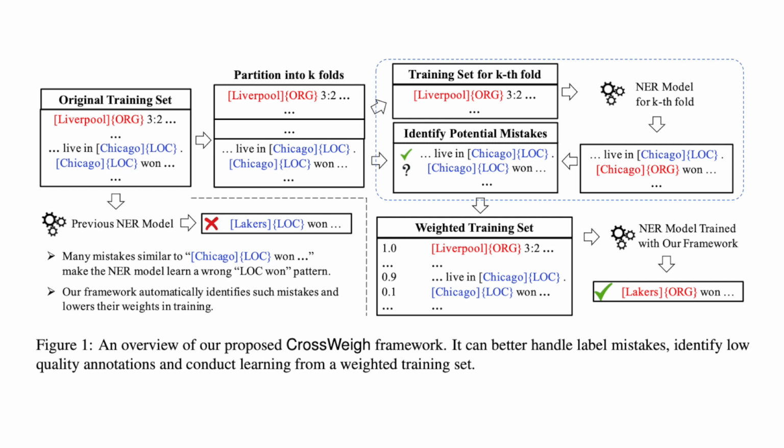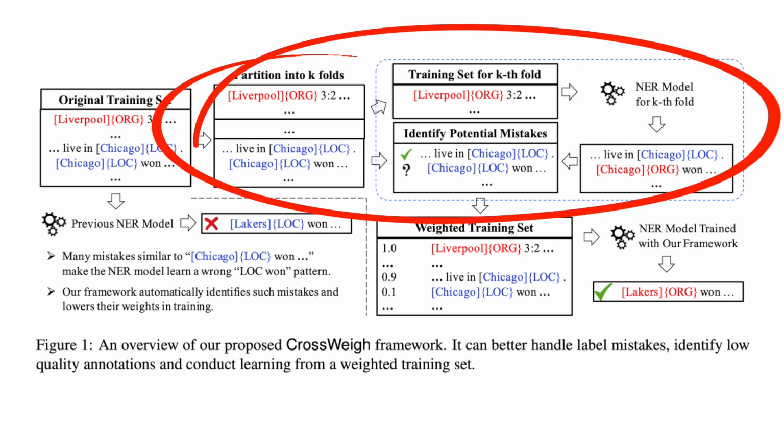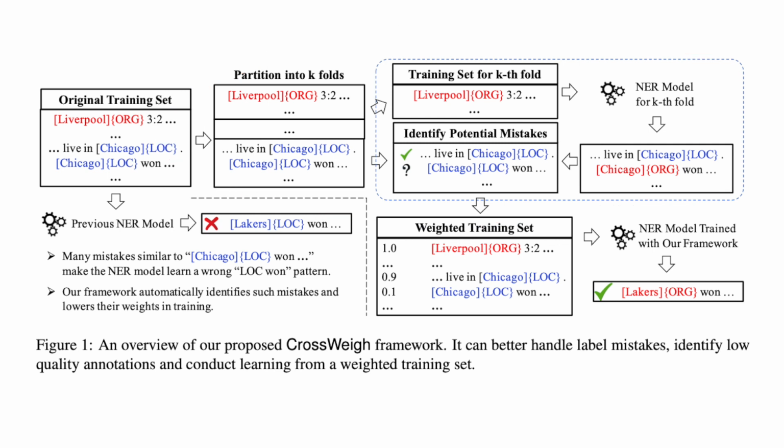We will run this module multiple times with different k folds, and the results will give us an estimation of the potential mistakes for each sentence in the training set. For the CoNLL 2003 NER dataset, the paper has found that 10-fold gives us the most effective results with reasonable running time. The second module is the mistake reweighting module. Here, the idea is that we want to lower the weights of sentences that were estimated to be mistakes, so that they have less impact during the NER model training process. The paper has chosen to use the exponential decay weight function, since as the number of iterations increases, the confidence of being correct decreases.